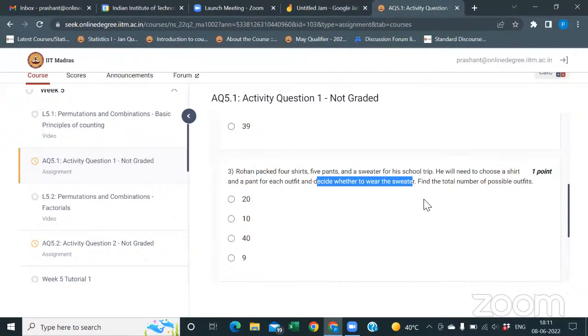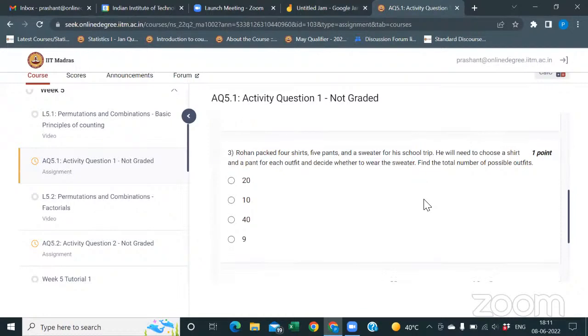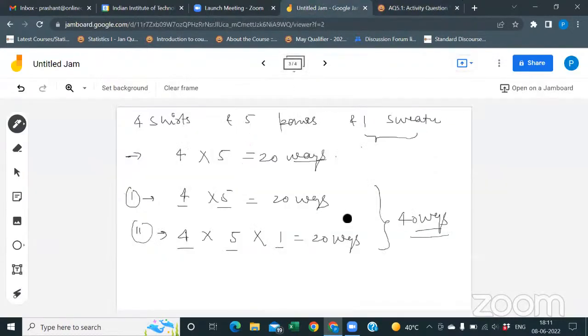That's sort of optional. That's why there are ways for without sweater and ways for with sweater. Okay, sir, got it. So after that, sir, we will get 20, right? How do we get the 40 for this? Because I also got 20 as the answer, but not 40.